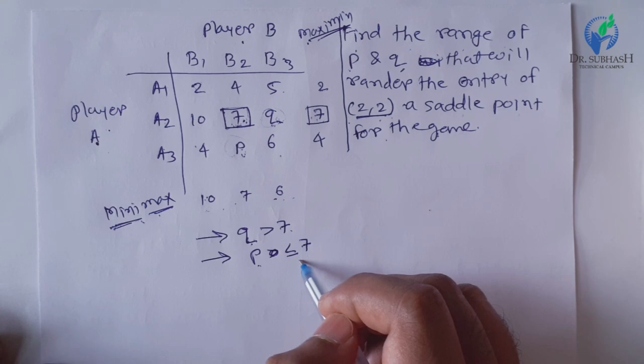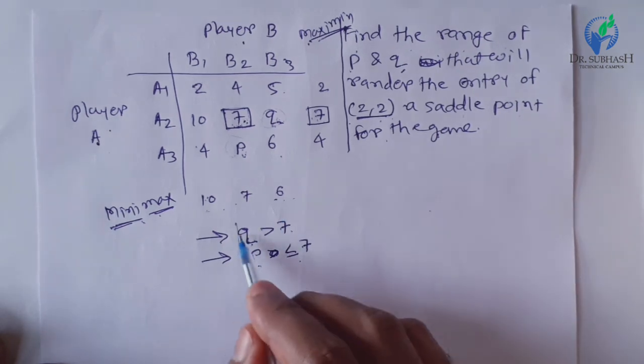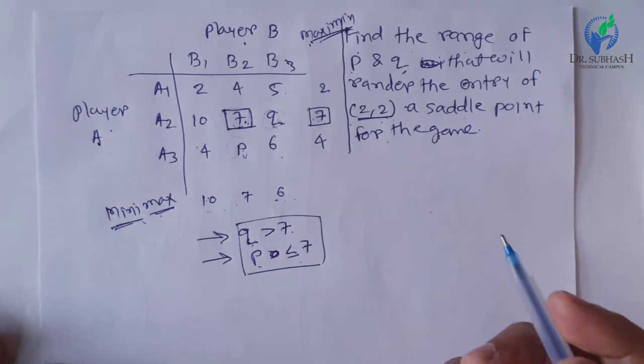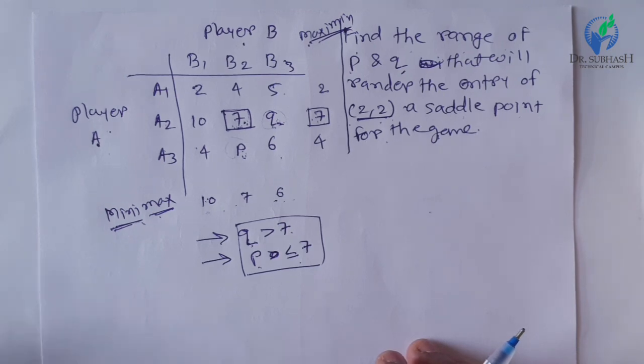So this way we can consider the range of values given. That is all for today, friends. What we have learned about game theory: we saw the definition of the game, then classification of the game, then a few principles for player A and player B, which were the maximin principle for player A or gainer, and the minimax principle for player B or loser.